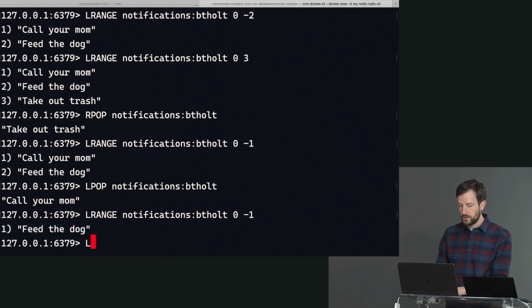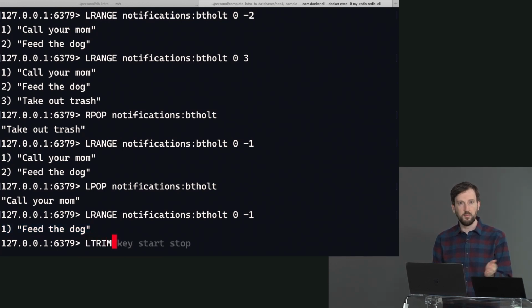You can also do ltrim and rtrim. This will actually take off multiple things in the array, as opposed to pop, which just does one. So that's how you remove multiple things, with ltrim and rtrim. So that's lists. Let's talk about hashes.